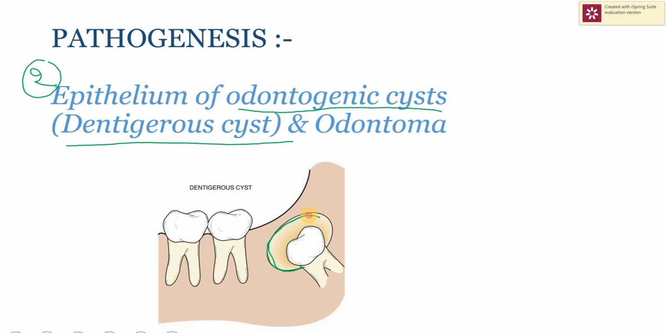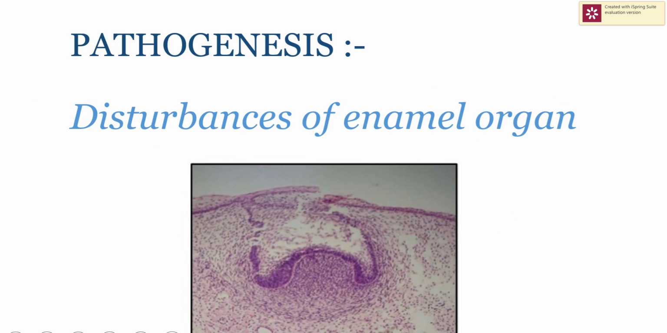The dentigerous cyst is a cyst that forms around the crown of an impacted tooth. So in such a cyst, that is present around the crown of an impacted tooth, from the epithelium of such cyst, an ameloblastoma can form. Other thing from which it can form is from an odontome.